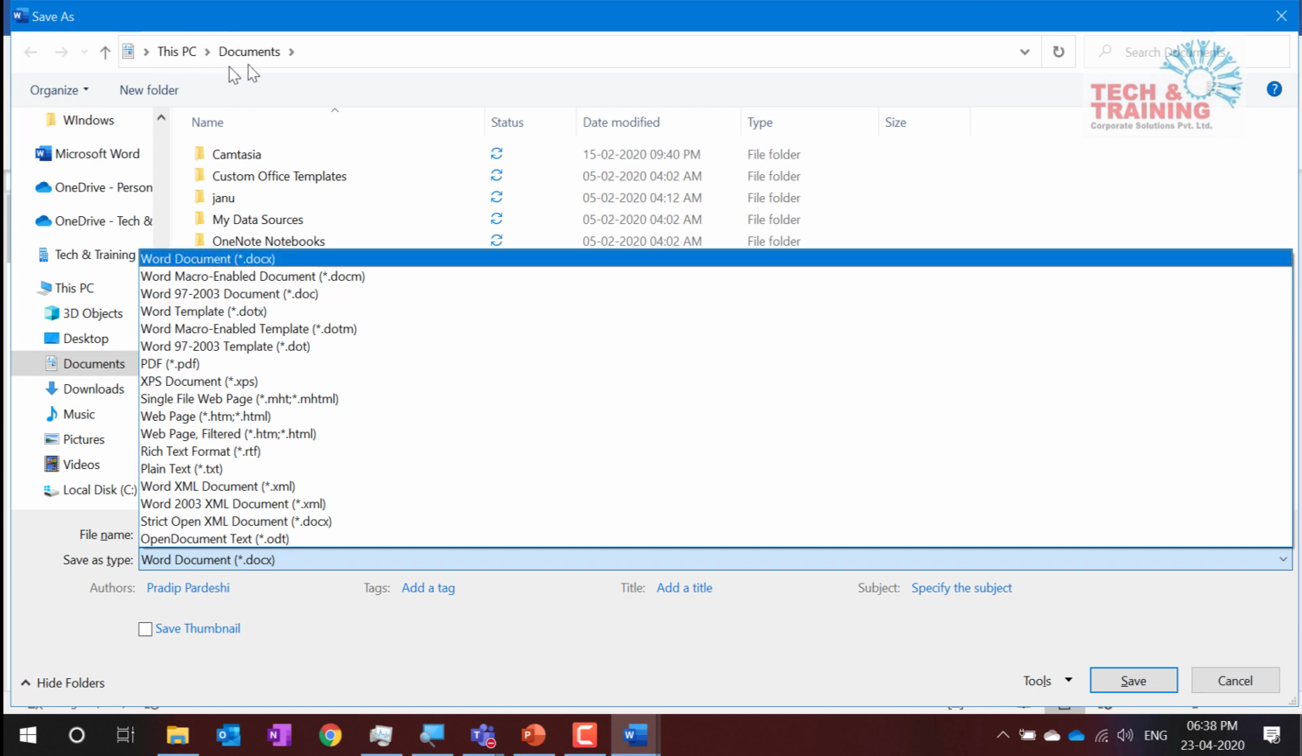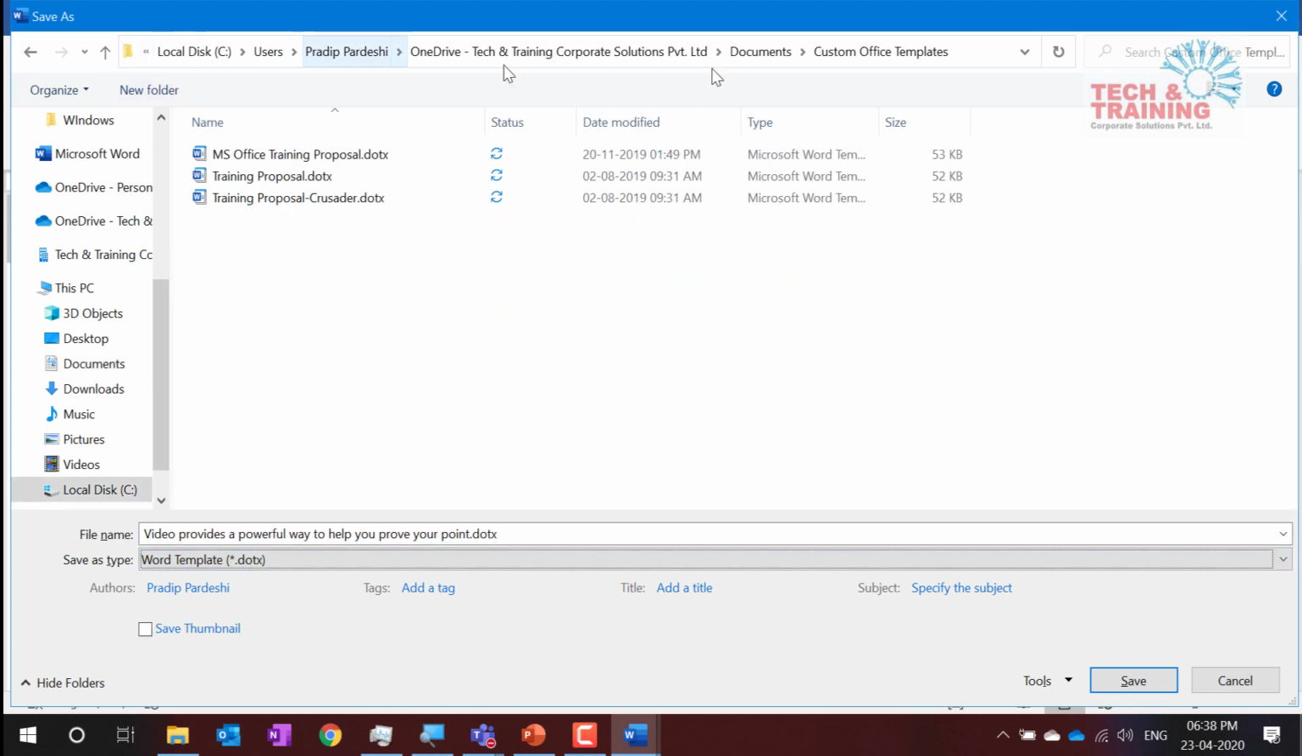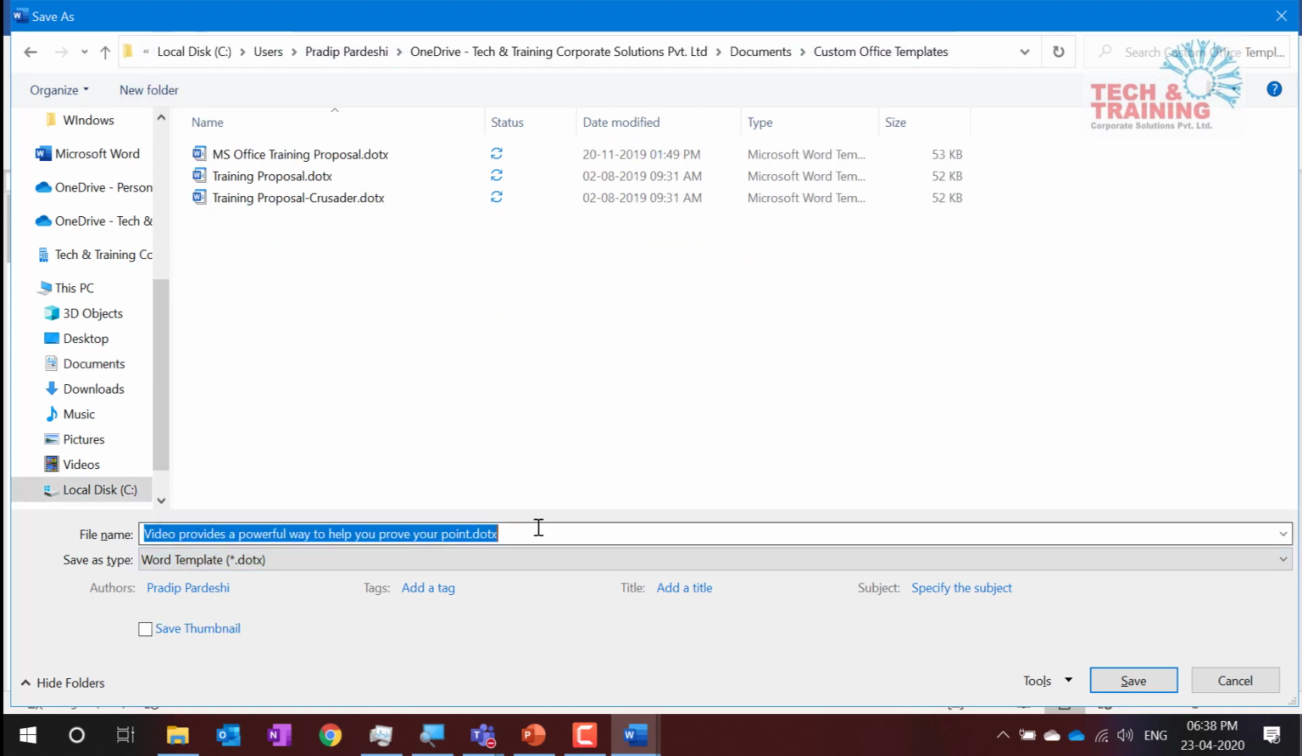Now see here, this is the documents folder. You should not change this folder. You should not manually choose any folder. Just take a look at the documents folder, and the moment I select Word template, it automatically changes to the template folder. And here, proposal. Okay, I click and save.